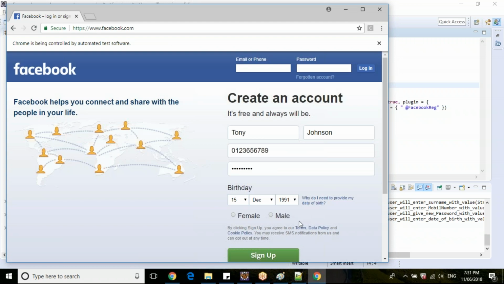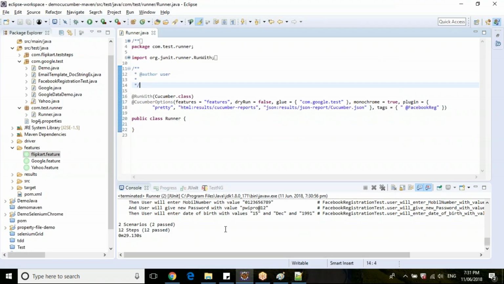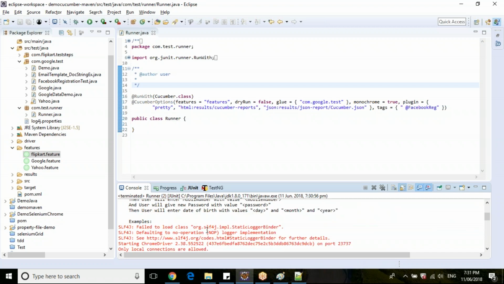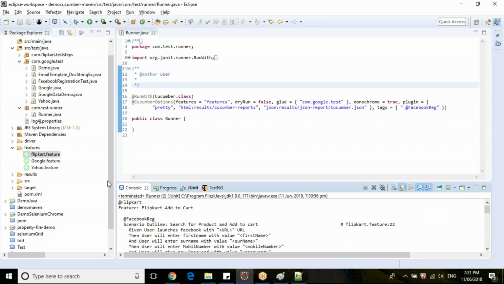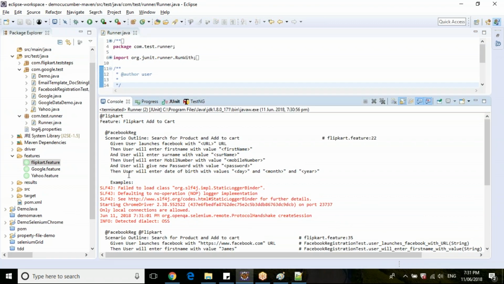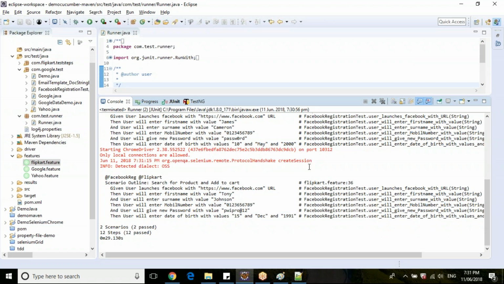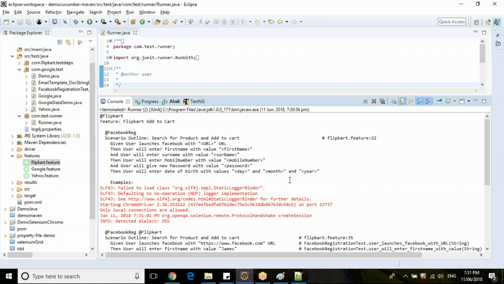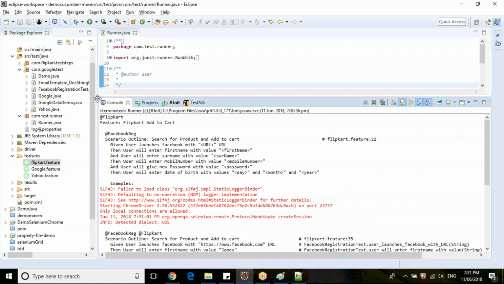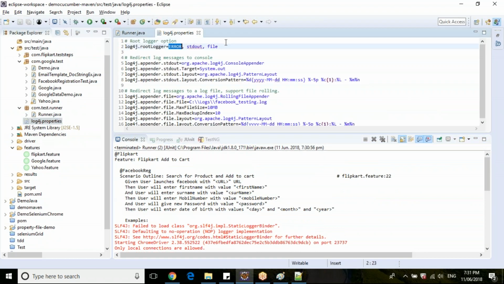Since it has two data table rows, it is executing twice. Let's see the console here. It has not printed anything in the console. Any reason, any guess why?